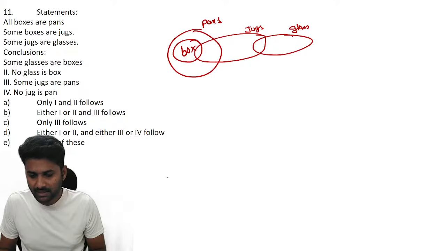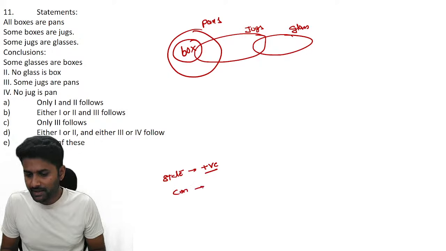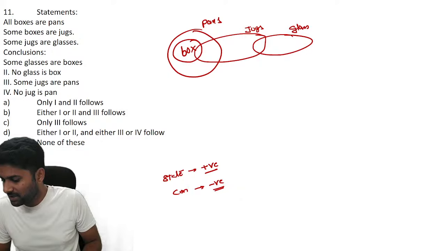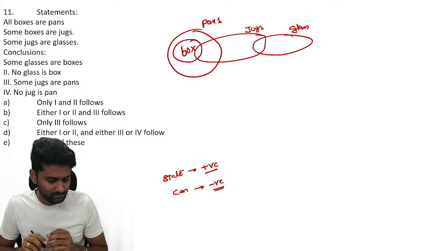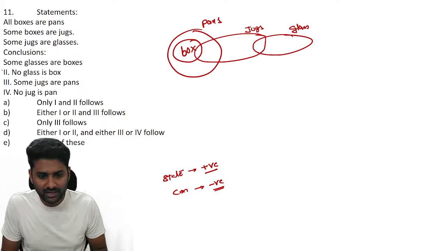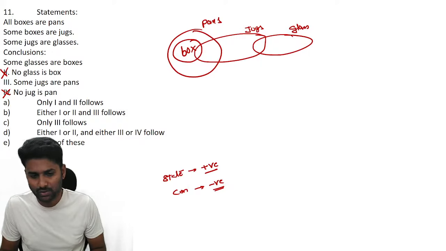Remember, guys, if statements are positive, you never get any negative conclusions. It's direct information. If the statements are positive and you see any negative conclusion, it is wrong. So directly you can cancel the second and fourth. You never get these kinds of conclusions.